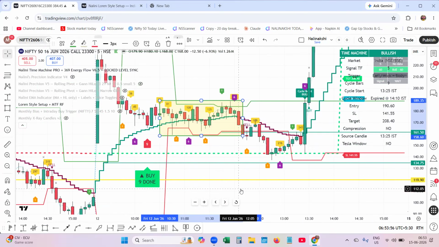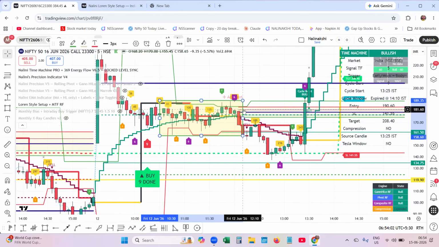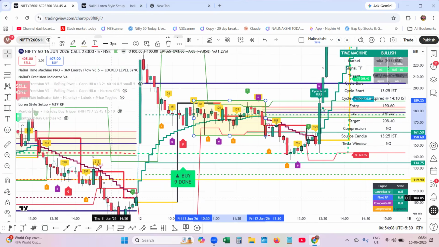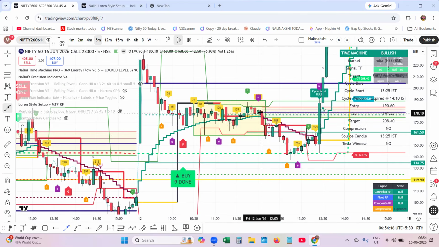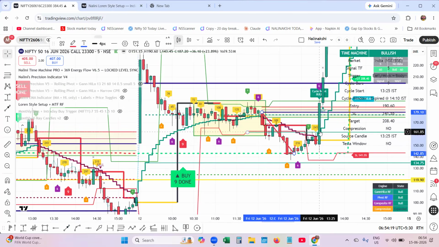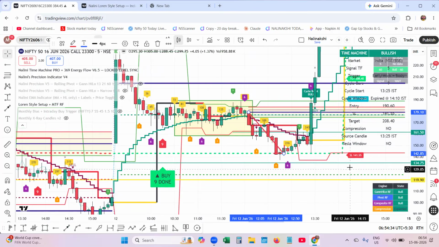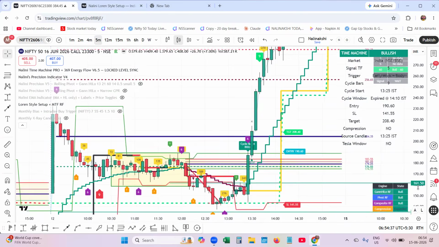And same, if you observe, if I apply the Nalini precision indicator, same type of behavior from the known layers, 12 p.m., 12 p.m. But here they cut short this trade, down move like this and a sharp reversal. From the 243 time cycle, the market has reversed. From the 243 cycle, previous day market has come down. That is on Thursday. This is on Friday. Friday, it was a strong rally to the upside.